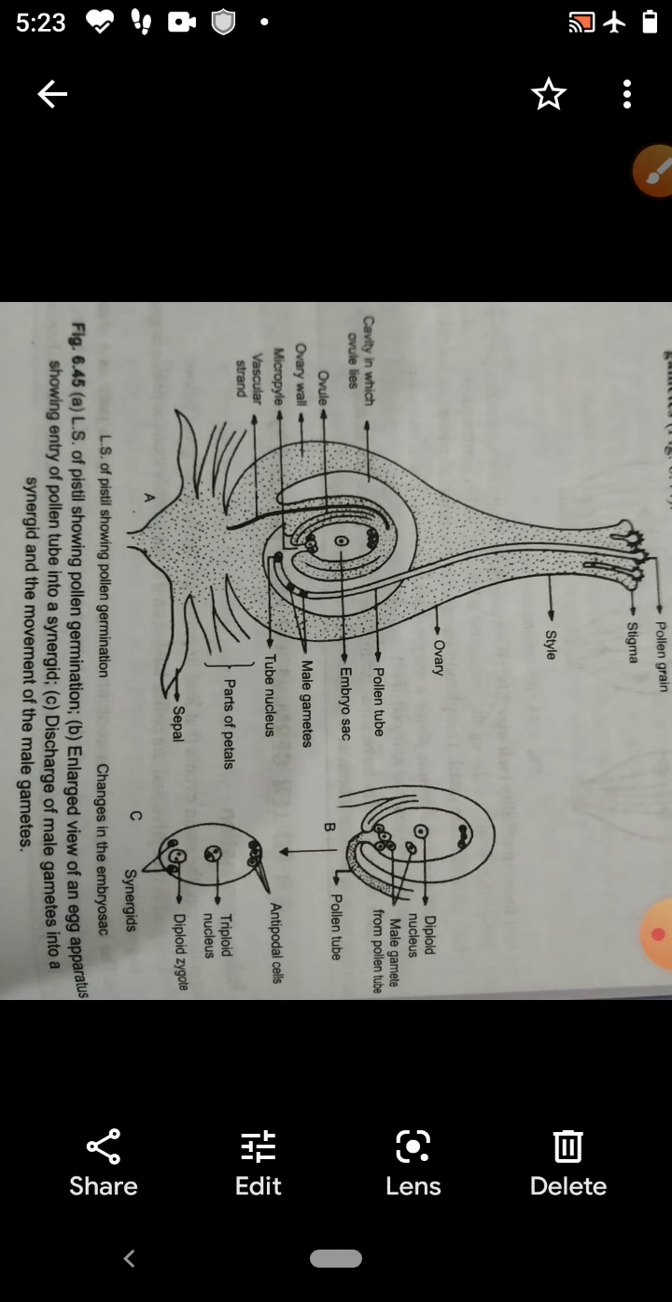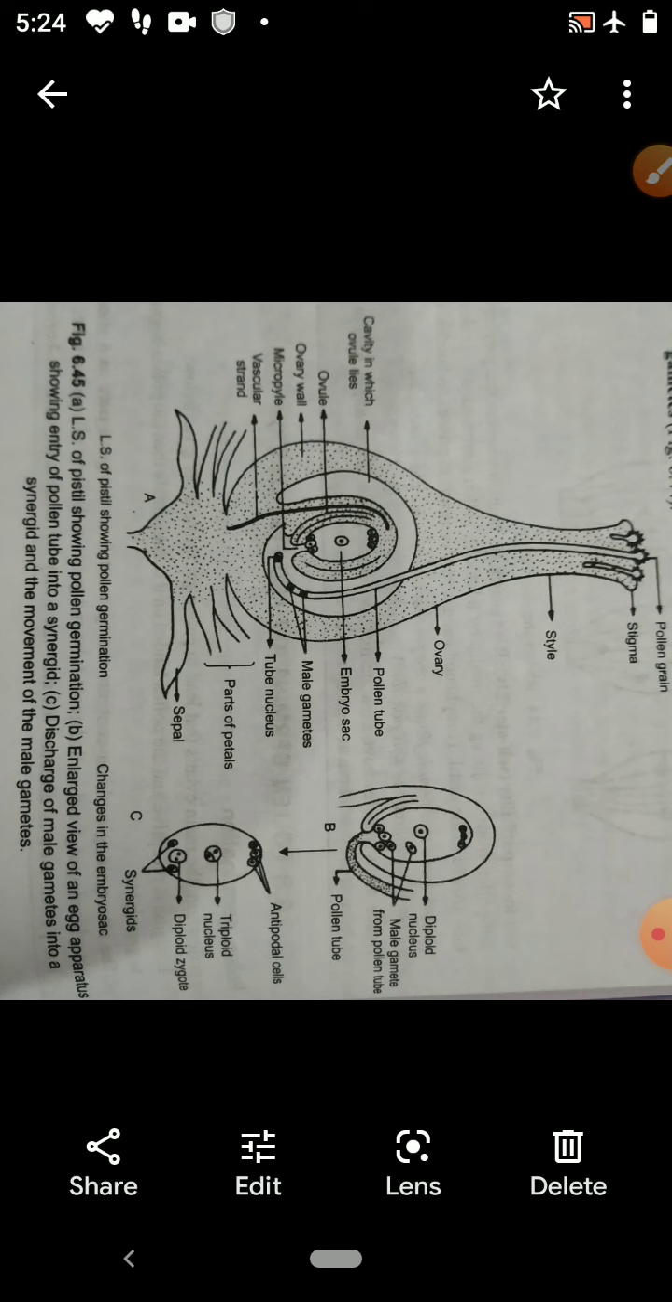Fertilization is the process of fusion of two dissimilar sexual reproductive units. The sexual reproductive units are called gametes. There are two gametes, male gamete and female gamete, and both fuse together. The process of fusion is the fertilization. The process of fertilization was discovered by Strasburger.